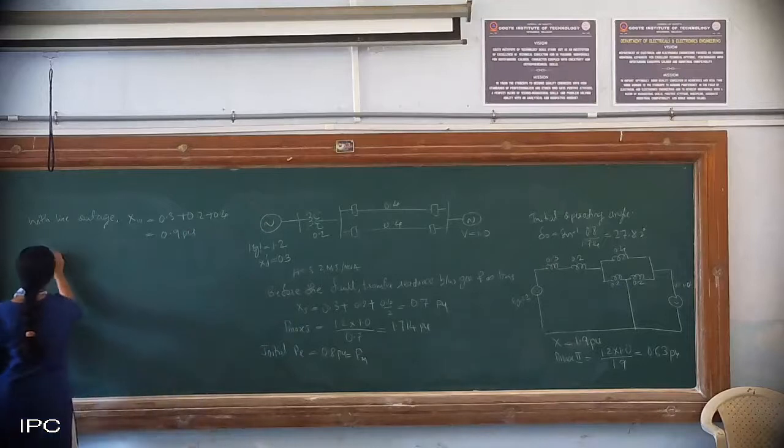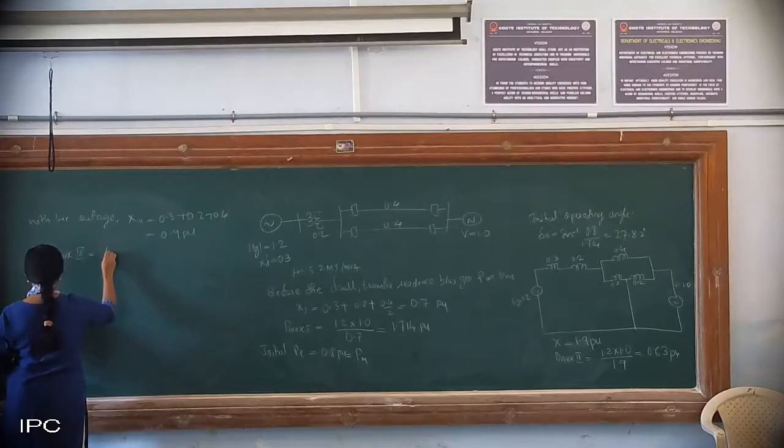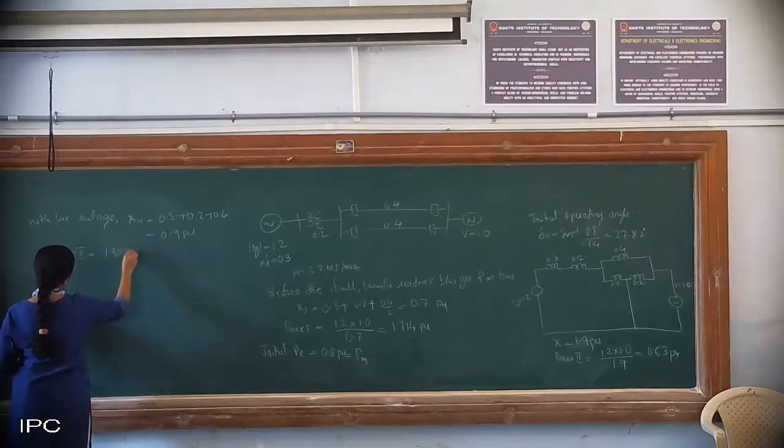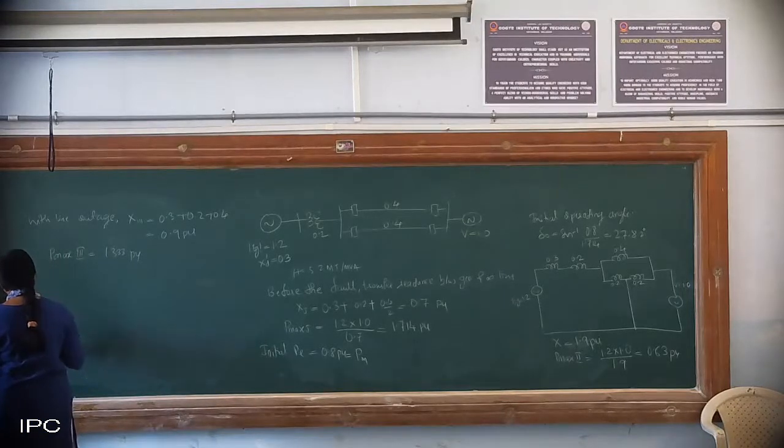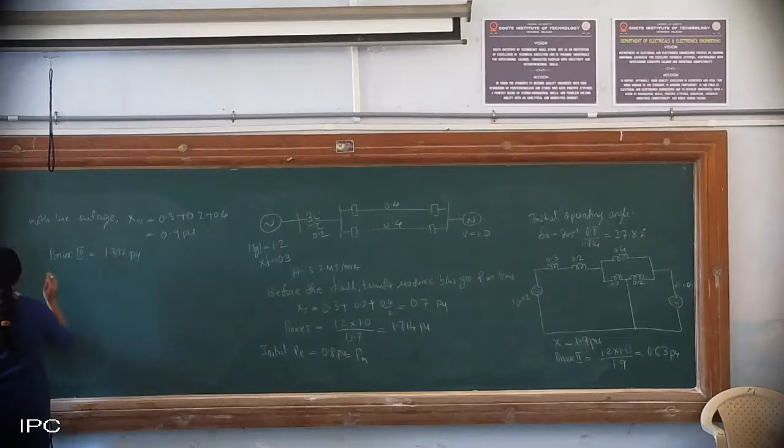So your P max 3, you will get it as 1.333 pu. Okay. So again, this is all prerequisite I need to know. So from that, if you calculate the clearing angle, okay, so using this I calculate the clearing angle.